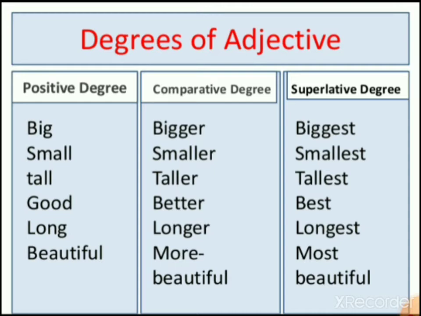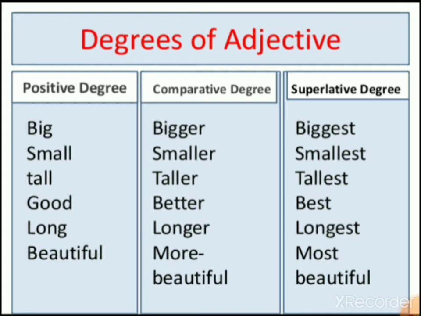Whereas the third degree, that is superlative degree, which is biggest, we use when we compare one thing with a group or with a number of things. For example, this is the biggest animal in the whole world. So I am comparing that one animal with the rest of the animals. Now this is called superlative, right?